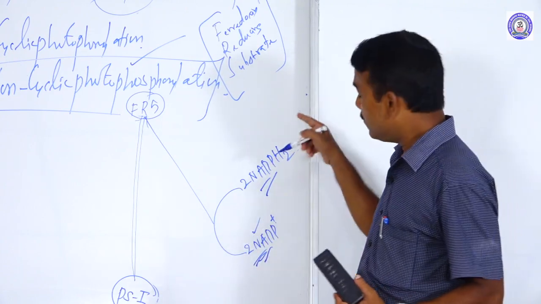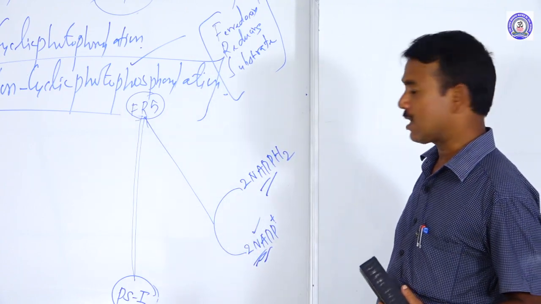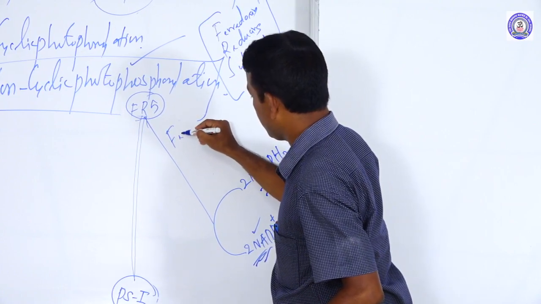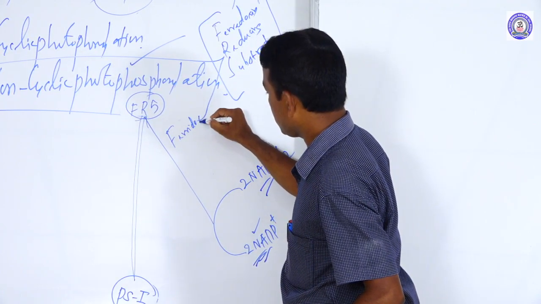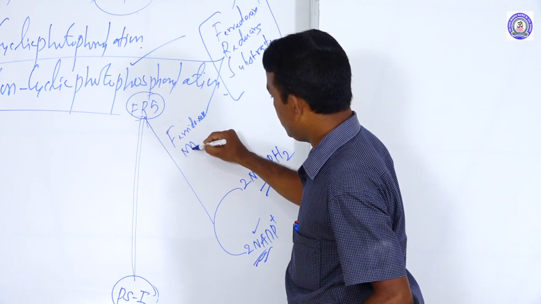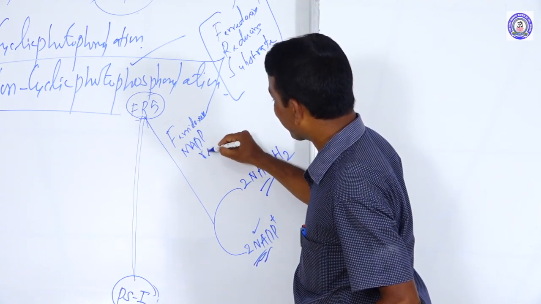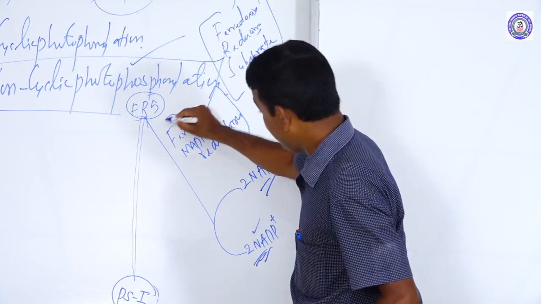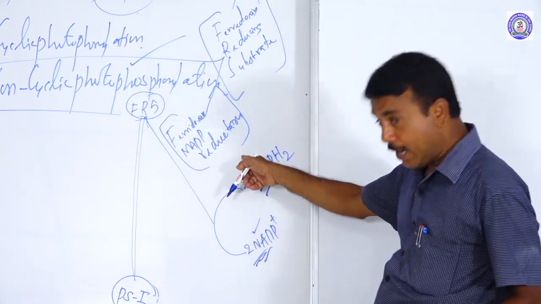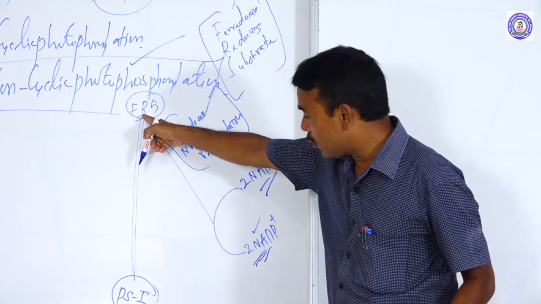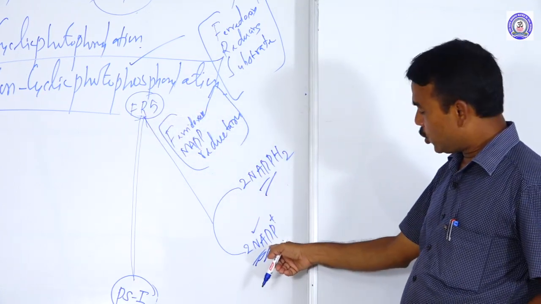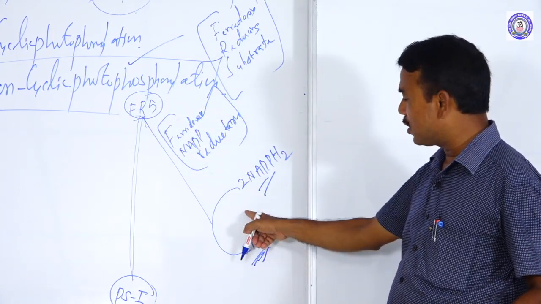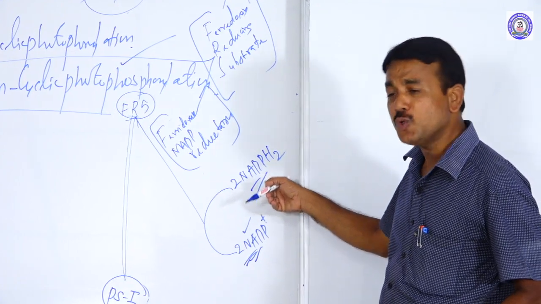The enzyme that carries out this process is commonly called ferredoxin NADP reductase. This enzyme helps the electron utilization from FRS, and two molecules of NADP are reduced by two molecules of NADPH2.